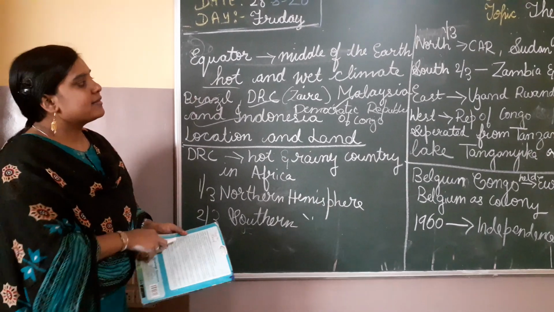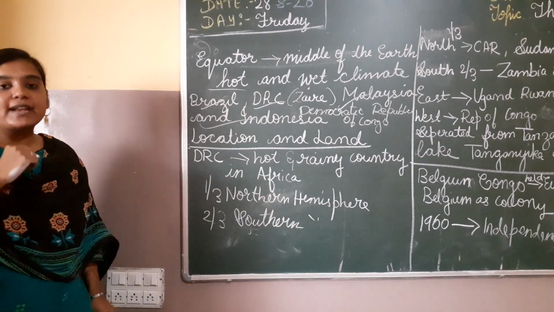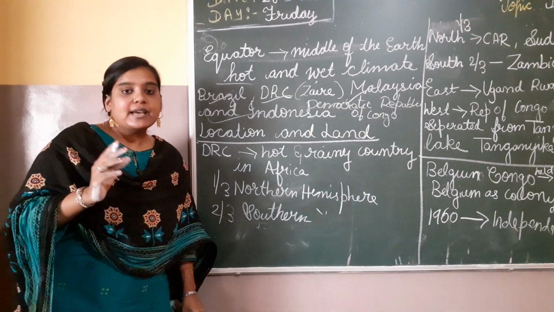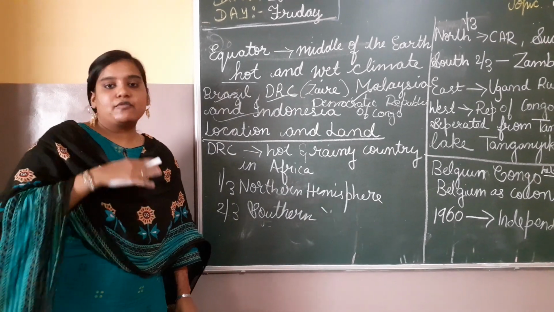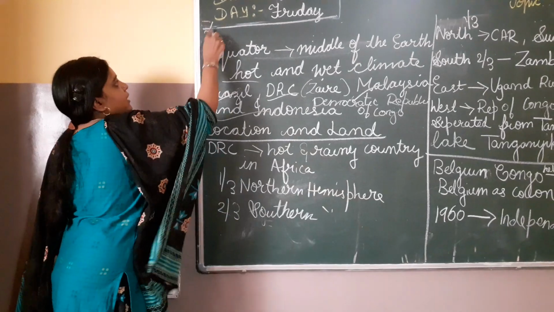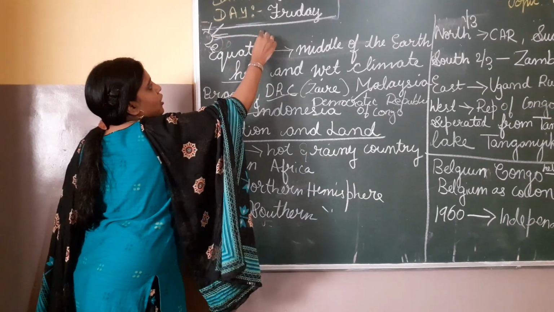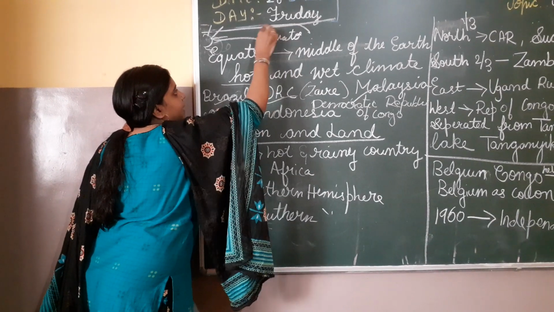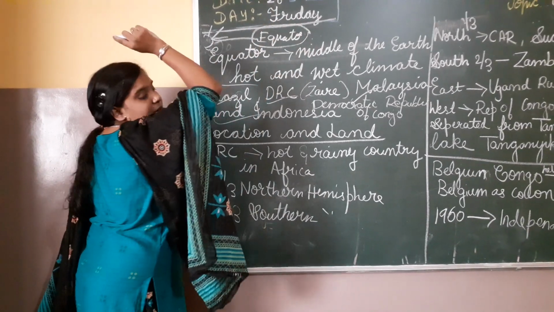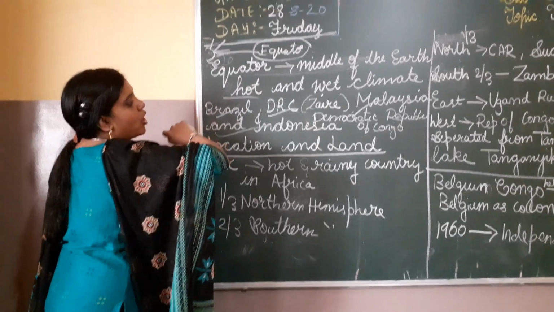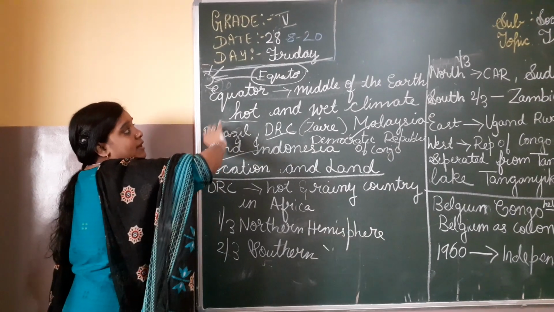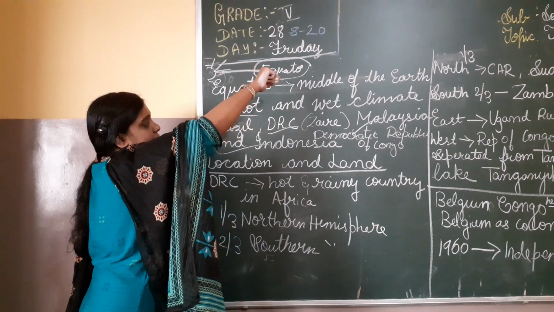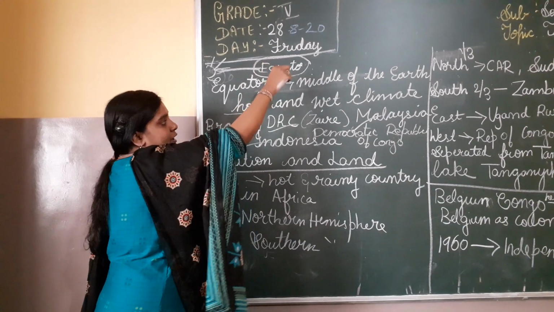So why these countries? Because the sun rays are falling directly towards the equator, right? The equator is at 0 degree latitude. The sun rays fall vertically towards the equator, and all these places are near the equator itself, right? These countries have a hot and wet climate. I'll explain later why it is a hot and wet climate.